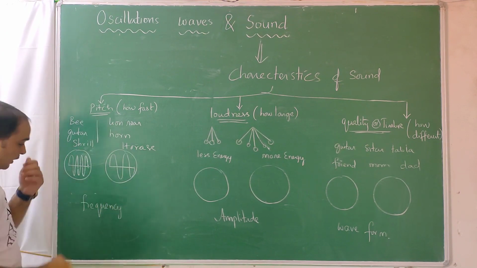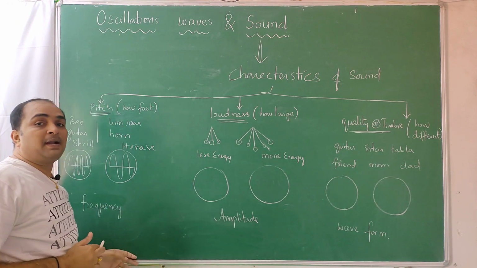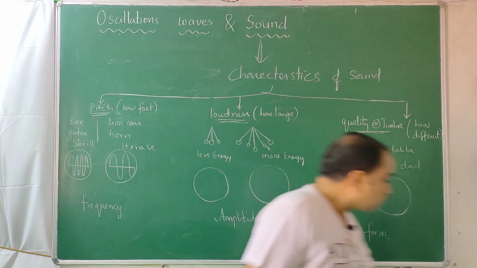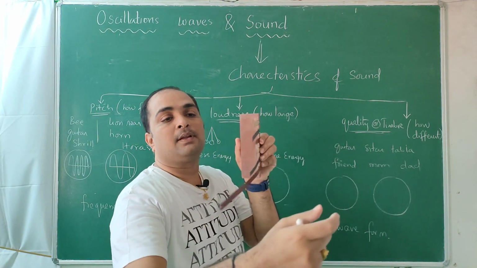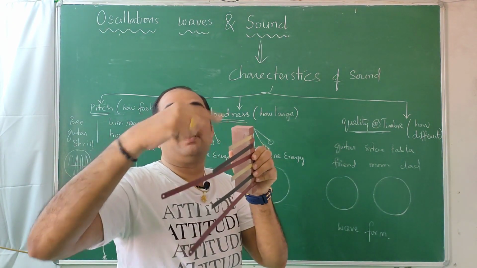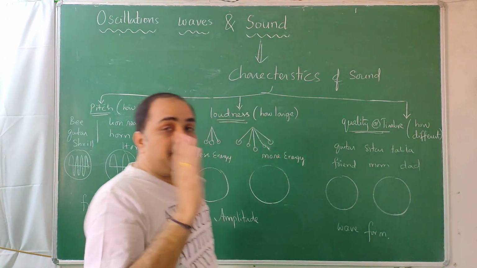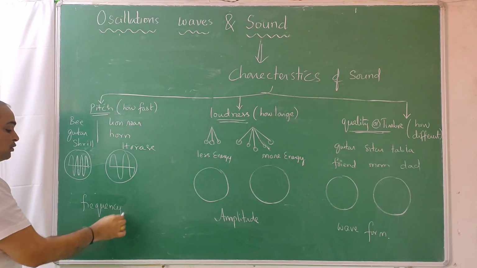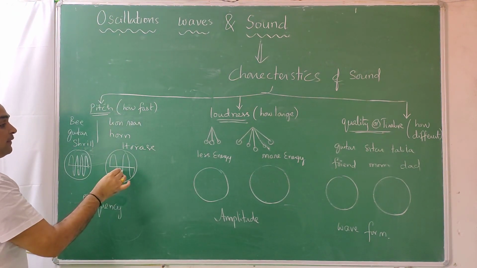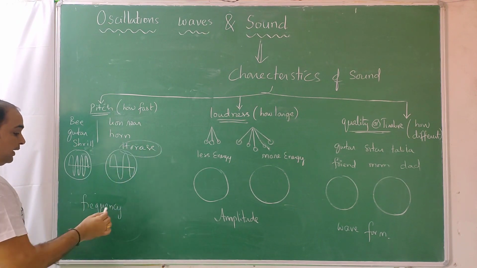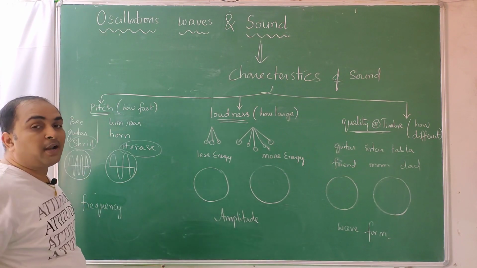So in physics, pitch means how fast the medium particle is vibrating. I will show it to you. If you see, this is vibrating and this I make vibrate. It vibrates faster, in less time. If vibrations happen fast, we say it's more frequency. Happening slow, we say less frequency. More frequency appears shrill. Less frequency appears hoarse.